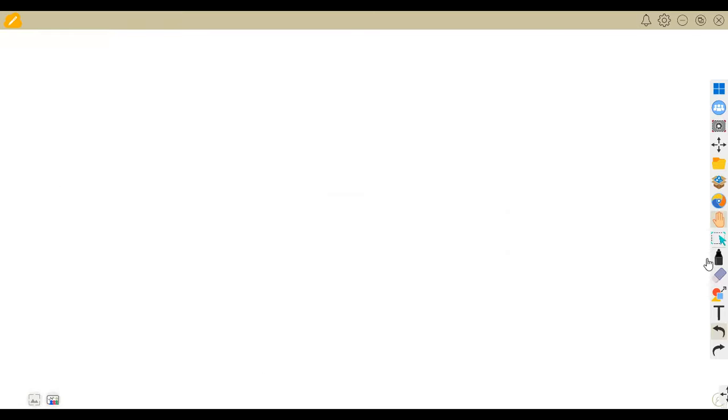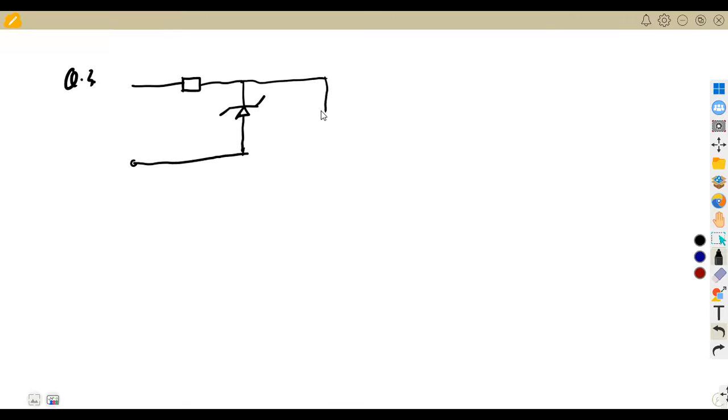So remember, from our Zener regulator, I'm just going to have a sketch in this case. We've got the series resistor RS, and here we're going to have our Zener diode. And we're going to have the resistor that is connected to the load at the output, which is our load resistor.